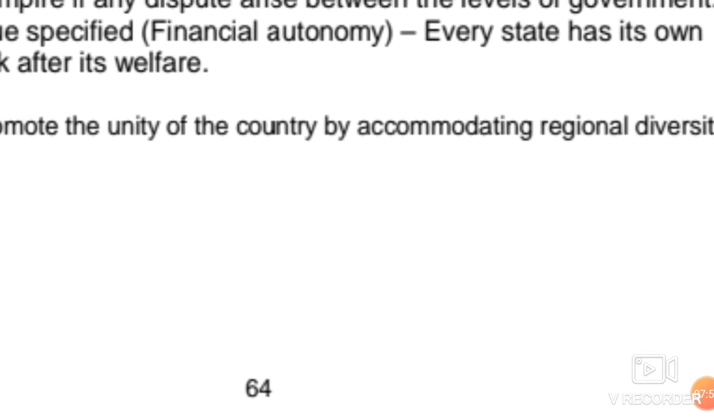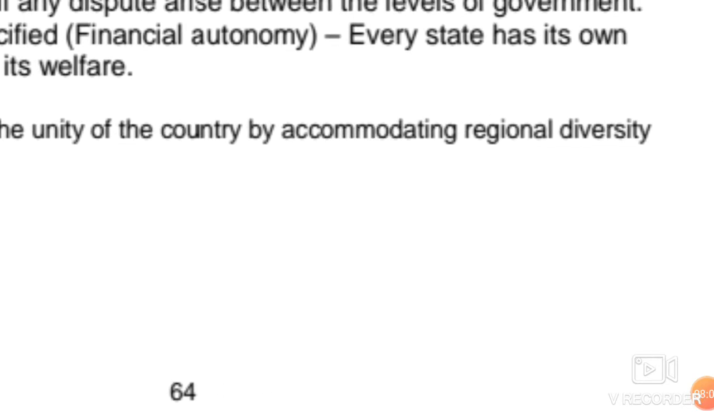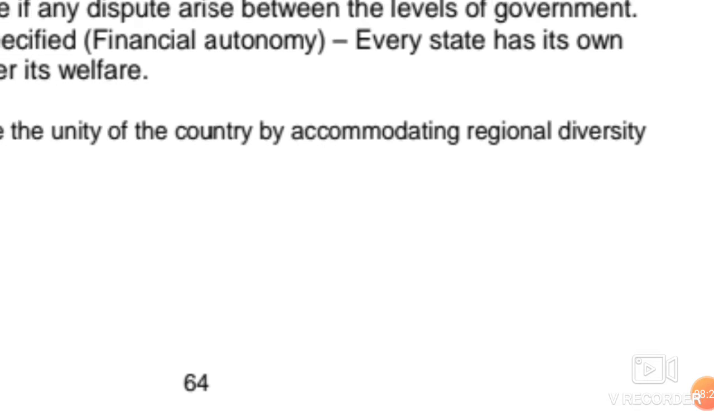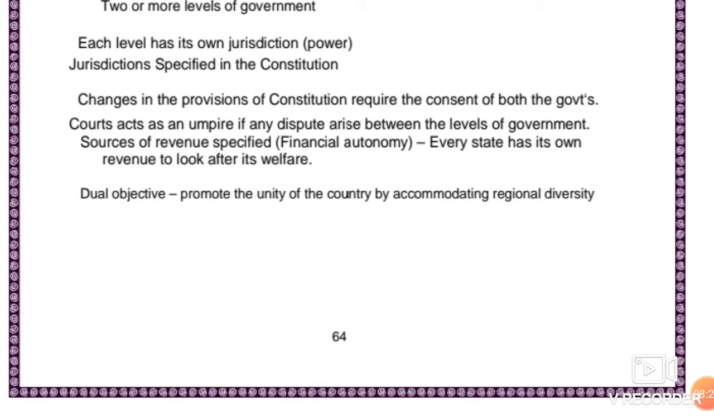The second aspect is accommodating regional diversity. When different provincial governments have been provided, they would ensure that region-specific issues could be dealt with in a proper way. So in this way regional diversity has been accommodated, and likewise the different states have been accommodated and united too. So such a federation would be extremely successful if it happens.